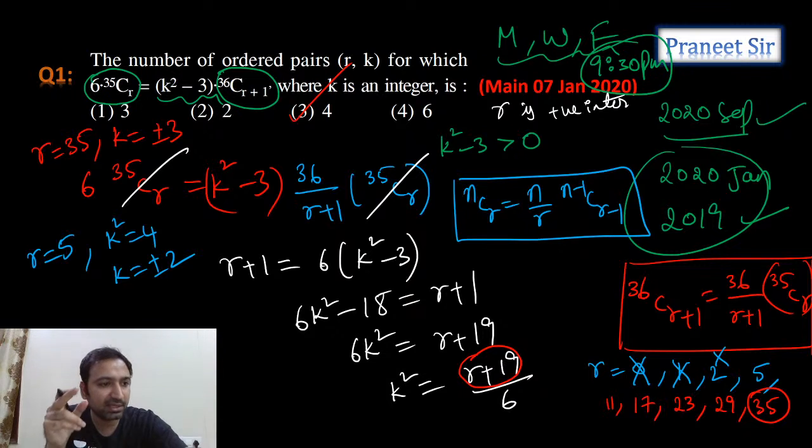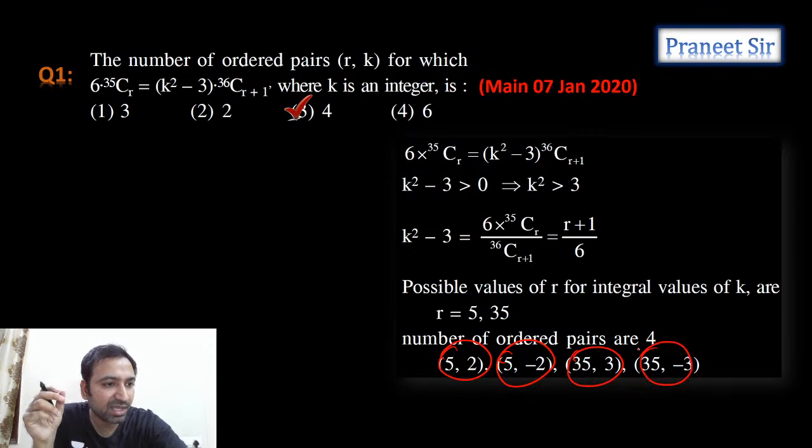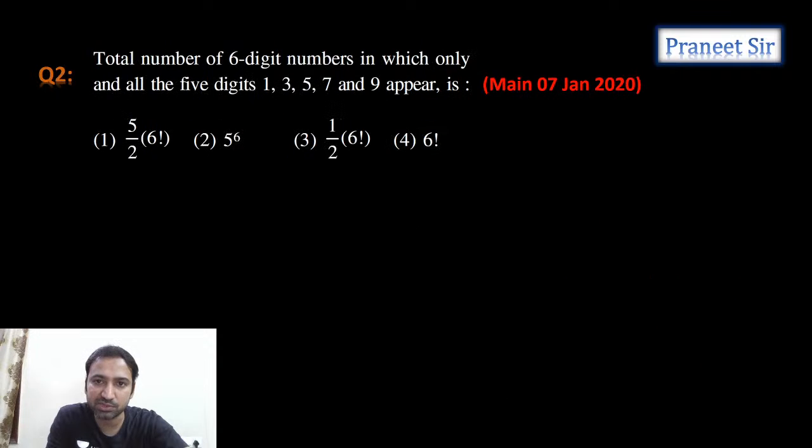So 35 comma 3, 35 comma minus 3, 5 comma 2, 5 comma minus 2. So total 4 sets of values, 4 ordered pairs we are getting. That's what he is asking. So third option is the answer, guys. Clear now? So these are the possibilities: 5 comma 2, 5 comma minus 2, 35 comma 3, 35 comma minus 3. Clear now? Chalo, let's move to the next question.